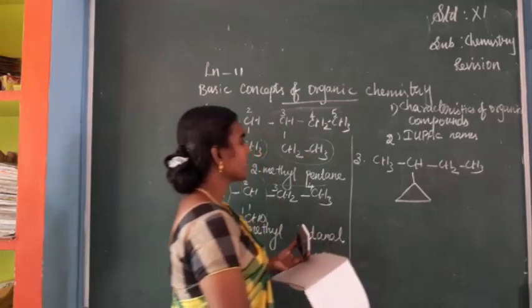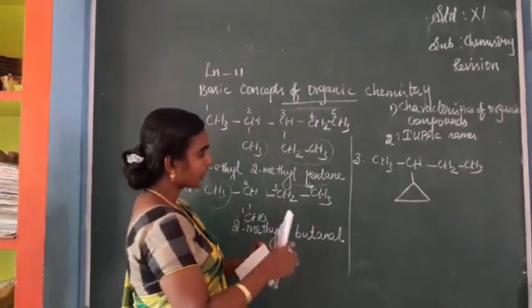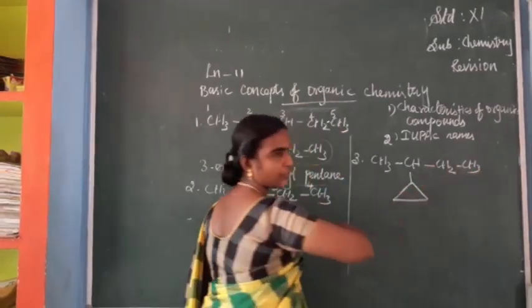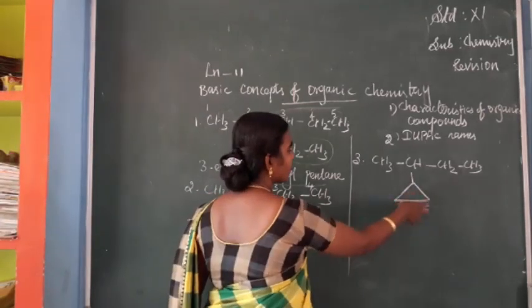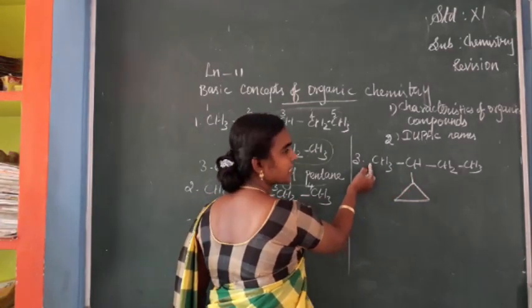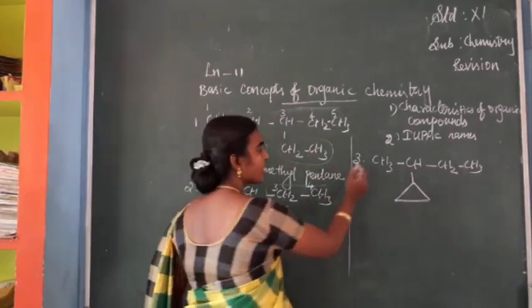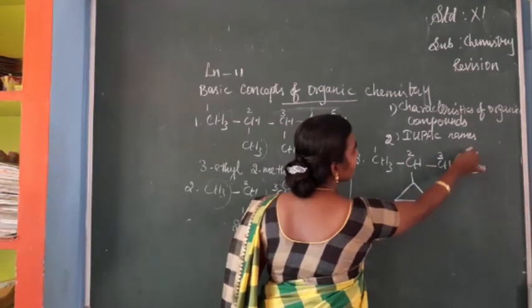Okay. So see here. When you consider this compound, we can give the number from this end to that end, or from there to here. The total number of carbons is 4, isn't it? When you give the number from this side to that side, this substituent will get the least number. So we have to select this way, that is 1, 2, 3, 4.